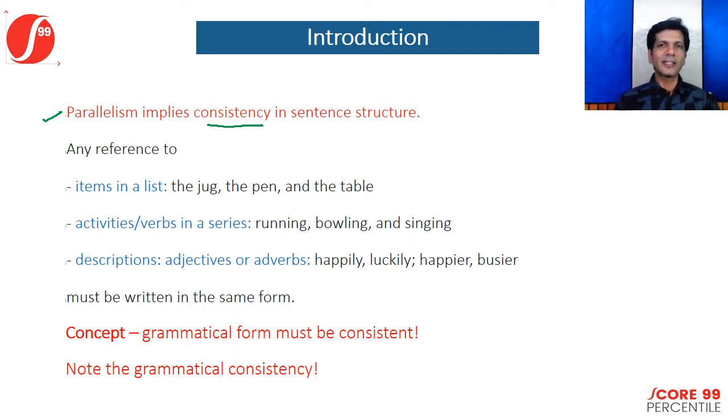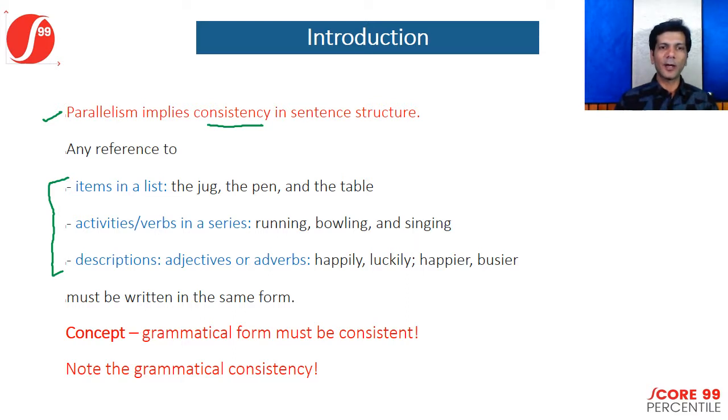These entities can be things like any of these that we talked about. Let's say if you have items in a list, the jug, the pen, and the table, or you are talking about verbs or actions or activities in a series, running, bowling, singing, descriptions or modifiers like adjectives or adverbs, happily, luckily, happier, busier, and so forth. So all these must be written in the same form. What do I mean by the same form?